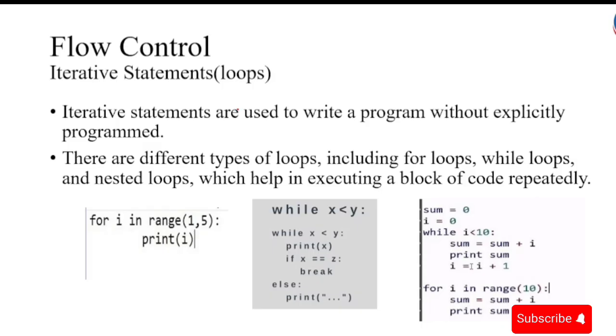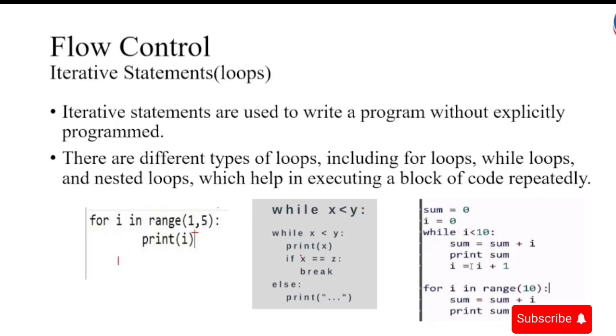That is what we refer to as a nested loop. A loop inside another loop, and they help us in executing a block of code repeatedly. So we have for i in range 1 to 5, and we'll print from 1 to 5. That is for the for loop.